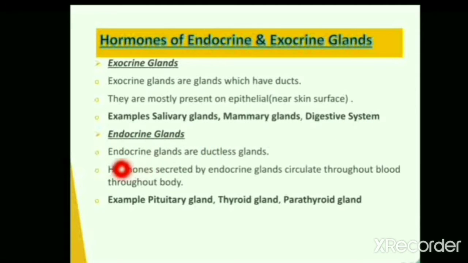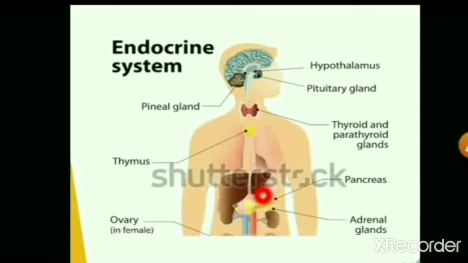Endocrine glands are ductless glands, that is, they do not have any tube to secrete hormones. These glands directly secrete hormones into the human blood, and through blood these hormones spread and circulate throughout the human body. For example, pituitary gland, thyroid gland, parathyroid. In this topic we are going to mainly cover important hormones of the endocrine system, that is endocrine glands. They include pituitary gland, pineal gland, thyroid and parathyroid gland, thalamus and adrenal glands.